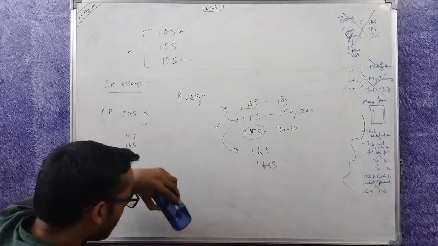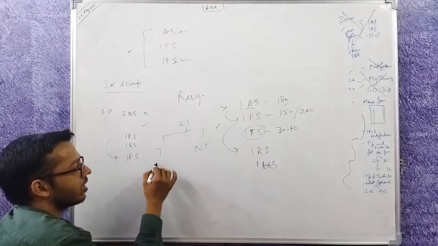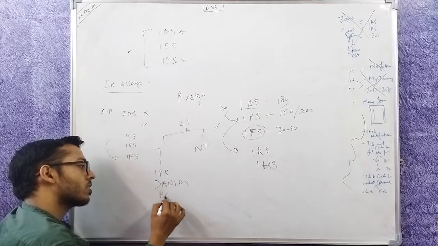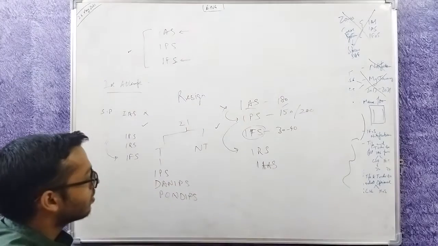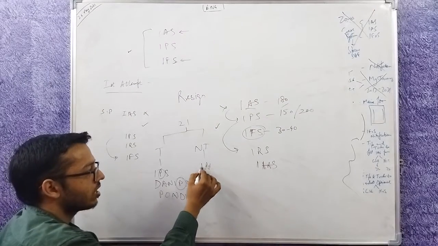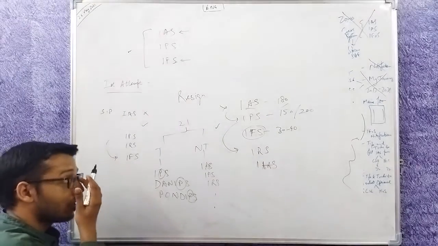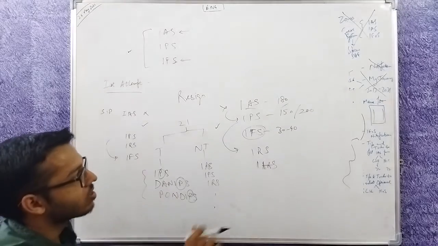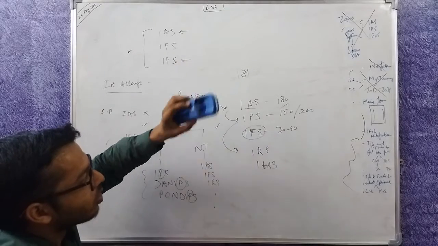Here is how. I told you that all these 21 services are divided into two, technical and non-technical. The technical ones are the police ones, IPS, DANEPS, PONDEPS, all the police services. The non-technical ones are the rest, IAS, IFS, IRS, and so on. For these, special criteria are required. So let's say IAS closes at 180, the person gets rank 181. The person won't get IAS, that person will go to IPS.